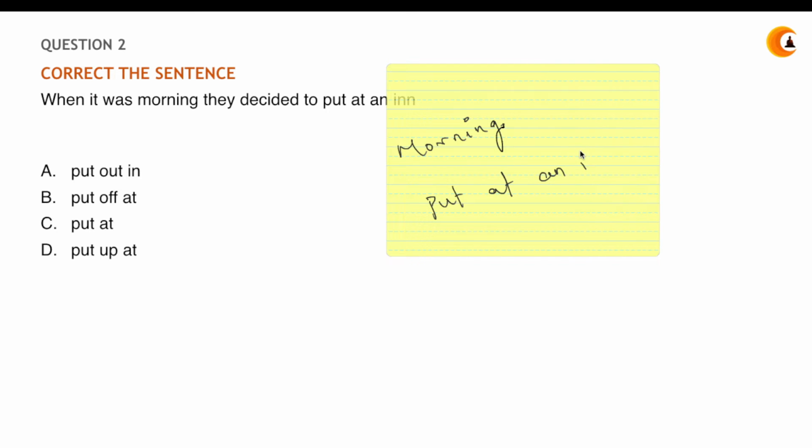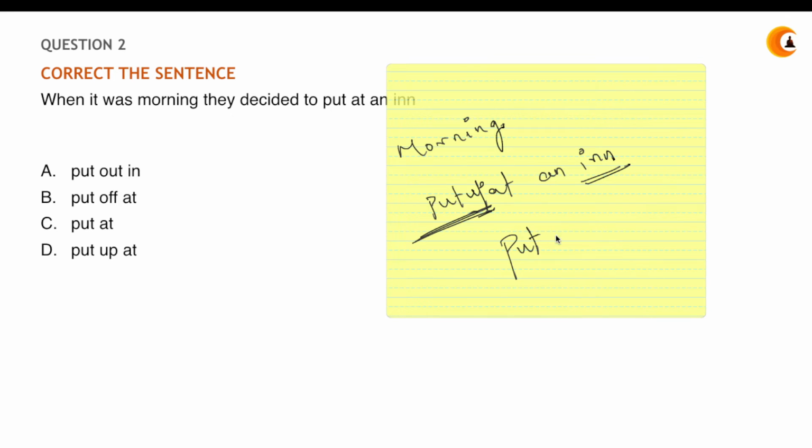It means to show up, okay? To meet, okay? To go there in the morning and meet at an inn. An inn is something like a hotel, not exactly a restaurant but a hotel where you can stay as well, right? So that's something an inn, okay? So put up at, so the statement will complete using an up in between put and at, okay? So always put up, show up, look up, okay? Even look at is there. So there are different scenes where you use things, but put is incomplete without up.